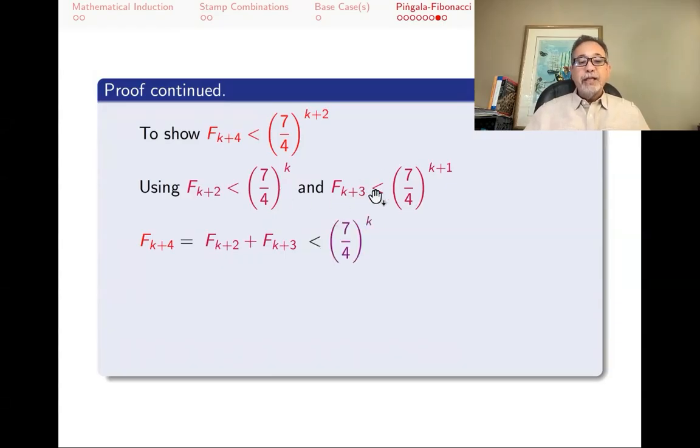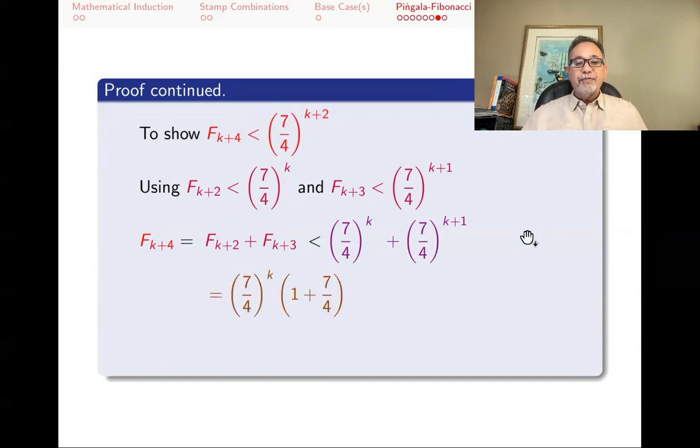So my inductive hypothesis now says that f_{k+2} is less than (7/4)^k, and also f_{k+3} is less than (7/4)^{k+1}. That's the other inductive hypothesis that I can use. I've got to get them somehow to become (7/4)^{k+2}. I'm going to factor a (7/4)^k from them, and I will get (7/4)^k times 1 plus 7/4. And 1 plus 7/4 is 11/4.